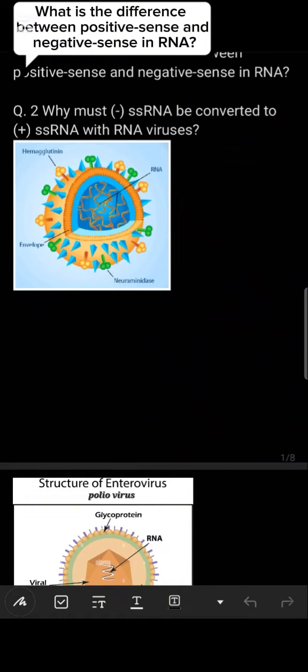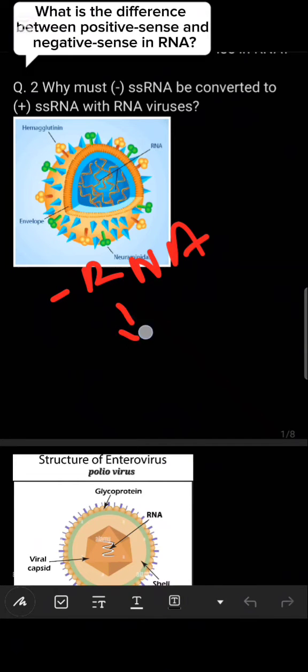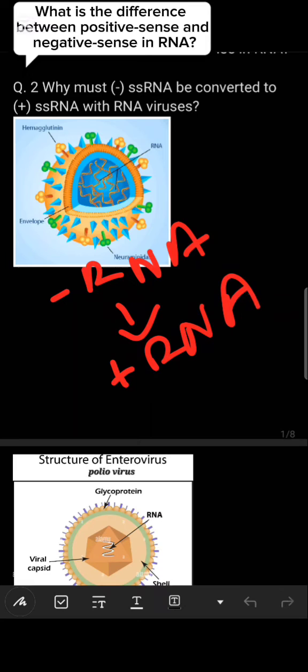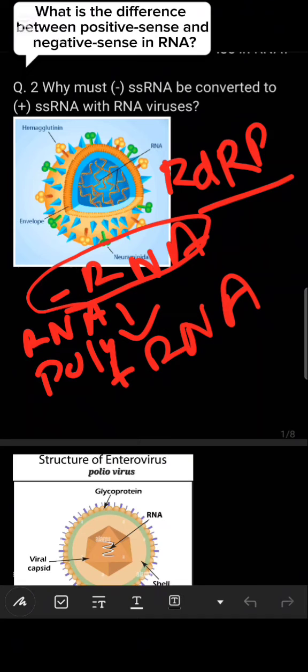And how? Now the point is how negative RNA converts into positive RNA, meaning how antisense converts into sense. It needs an enzyme which is known as RNA polymerase, also known as RNA dependent RNA polymerase, RDRP. This RDRP is present in the virus for the conversion of the negative sense, meaning the antisense, into positive sense, meaning the messenger RNA.